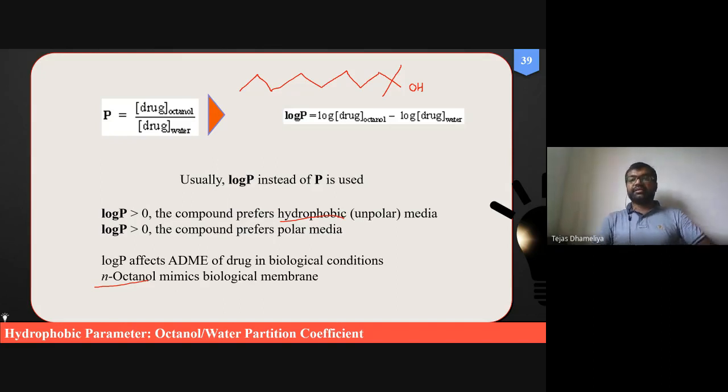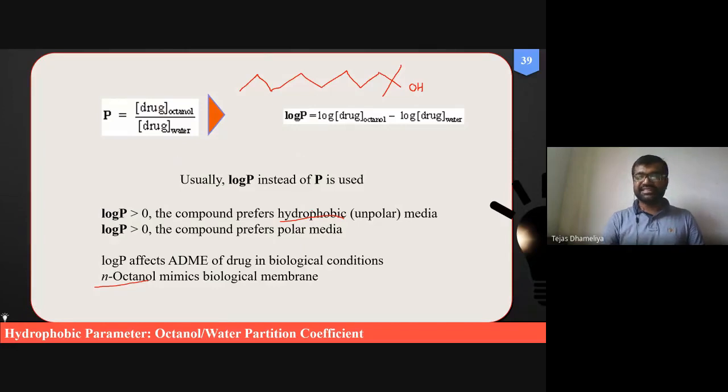If I take 10,000, log of 10,000 will become only 4. So why are we taking a log? By taking a log, we can convert a bigger number into a single digit number, for example. So that's why log P is taken, so we can convert a big number into a smaller number.